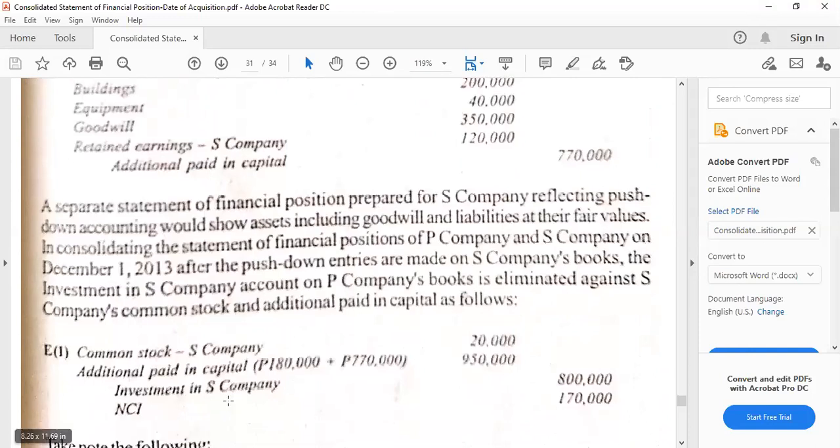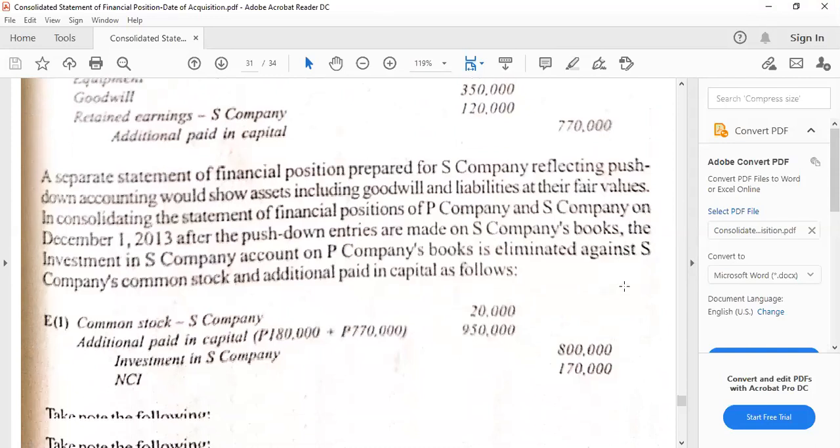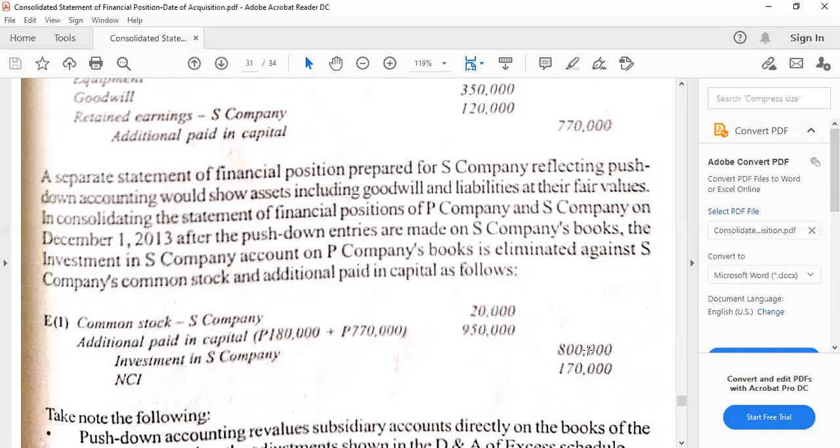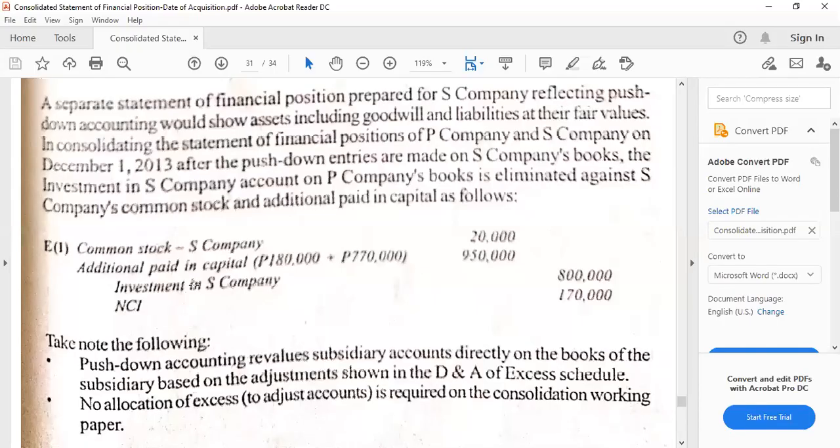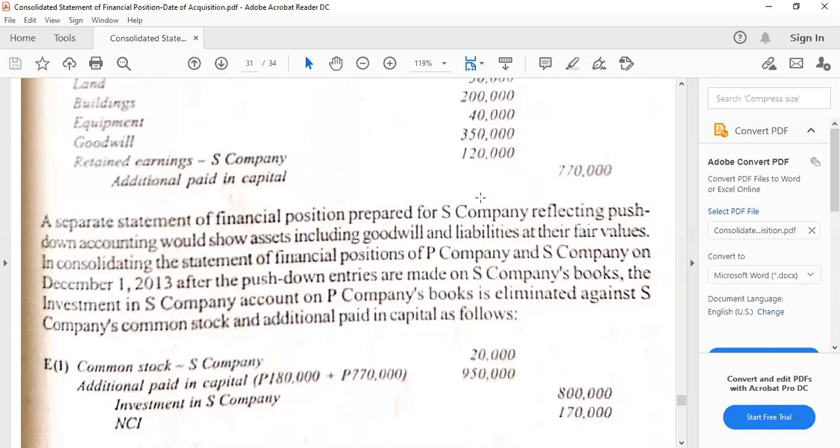We have the investment, 800,000, which is already the cost, and this is the given NCI at fair value, 170,000 pesos. And finally, to formally end this, the additional paid in capital, 180,000, is given in the problem. This 770,000 is from here because the retained earnings has been eliminated already.